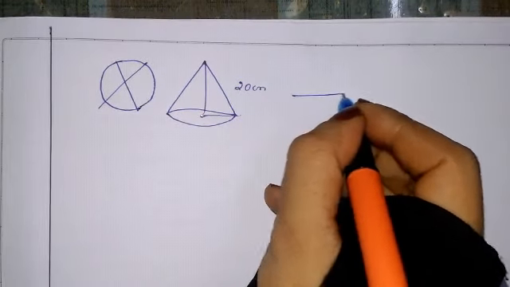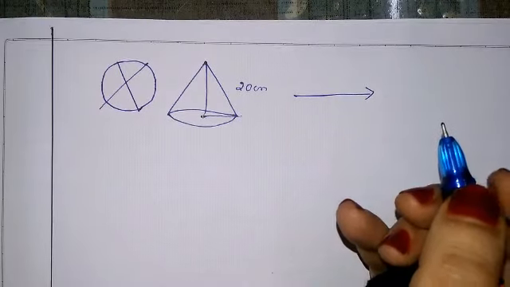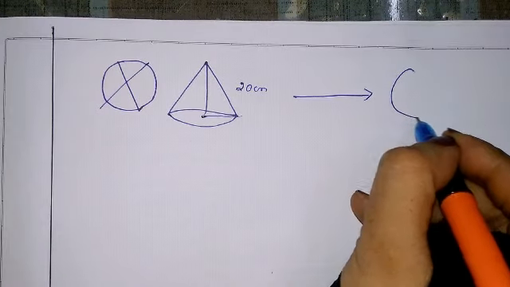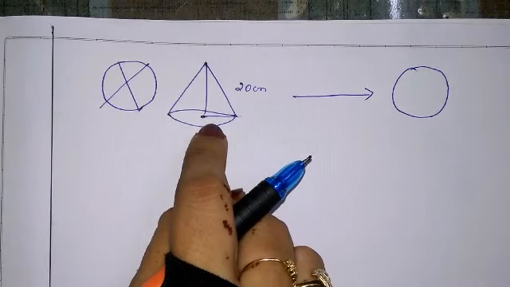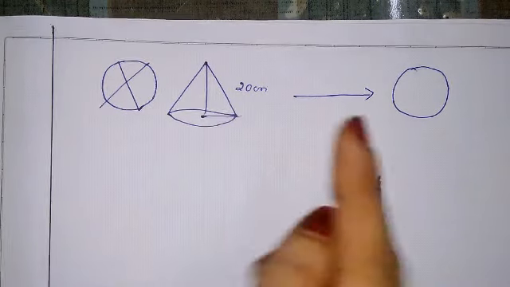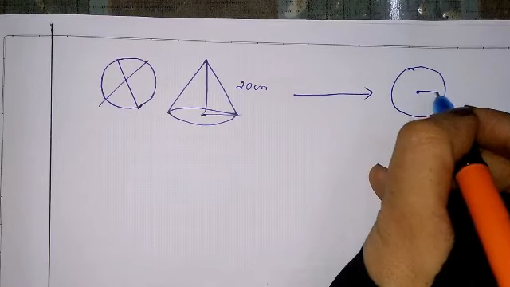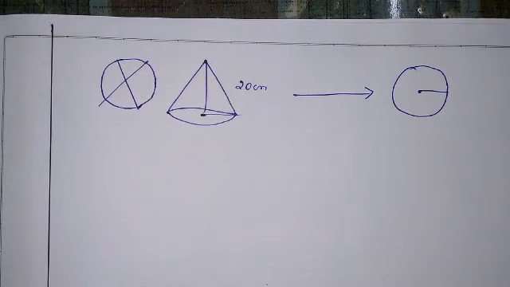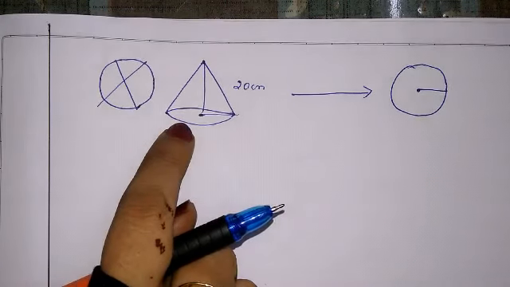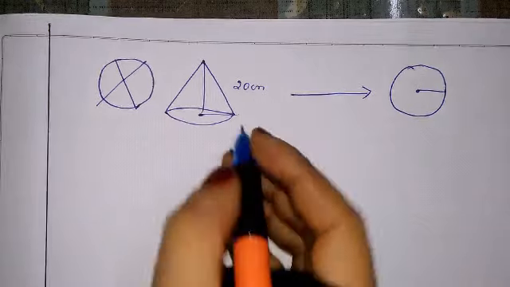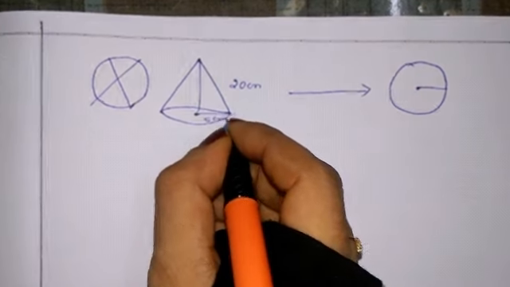They have told to melt the metallic cone and they have told to make a sphere. And they didn't say how much radius sphere they have to make. So we have to find only the radius of the sphere, as the height of the cone and radius of the cone is mentioned in the question.